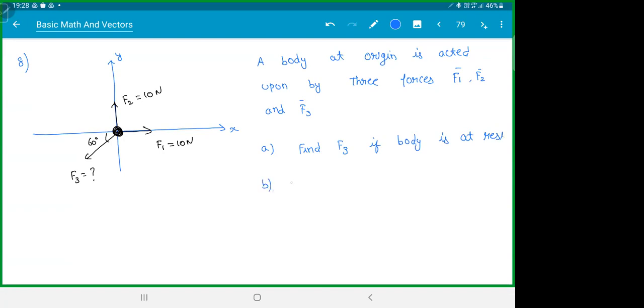Second question, find F3 if the body moves along the x-axis. Find F3 if the body moves along the y-axis. Let's do one at a time. Let's do the first one.